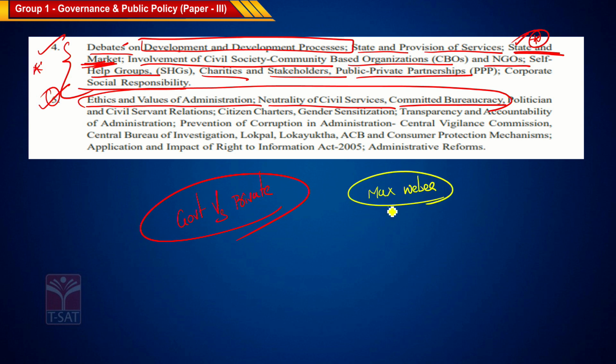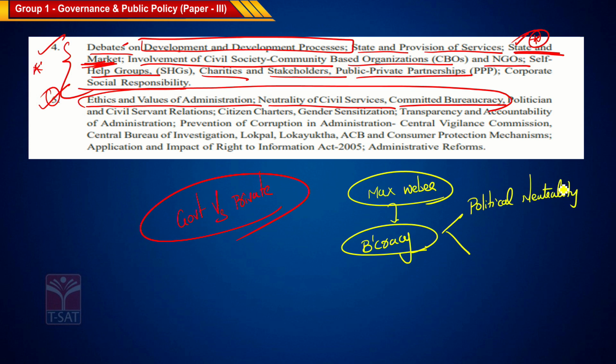So, Max Weber, he gave the theory on bureaucracy, where he talks about the features of bureaucracy, out of which he says bureaucracy should be neutral in two ways. The first one is political neutrality, and the second one is value neutrality. So, both are very, very important. So, we need to look in that perspective as well.